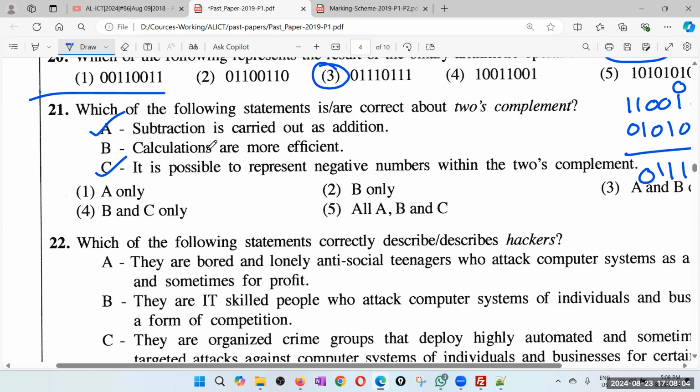So luckily, AC only is not there. So we can take B also, because usually addition is faster. With subtraction, you need to borrow bits, sometimes from further away. But addition is just add, carry, and remainder. Carry, remainder, carry, remainder. Remember we discussed the adder and how to design an adder using logic gates. So I'll go for 5.